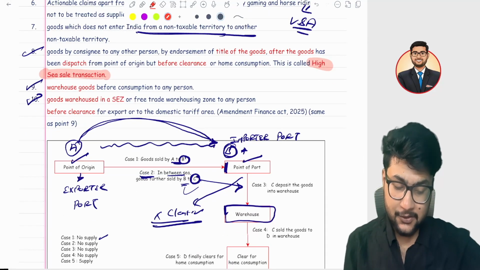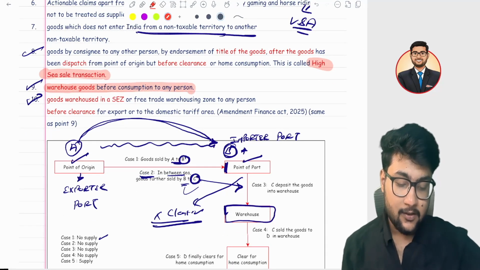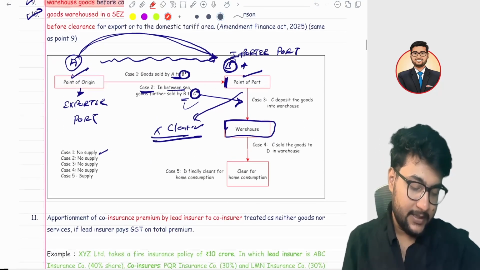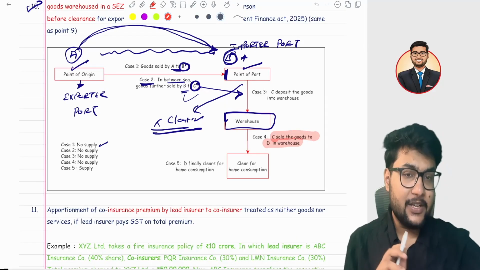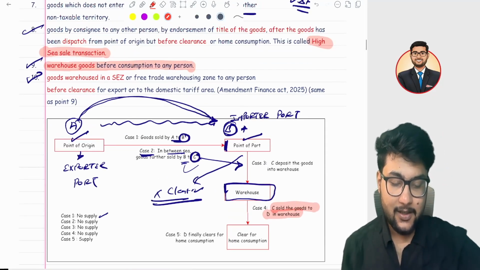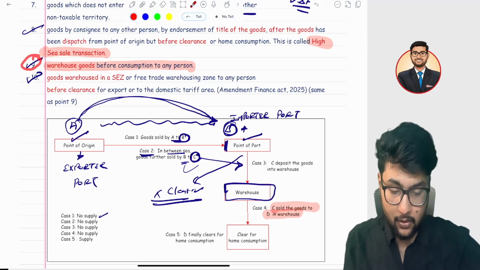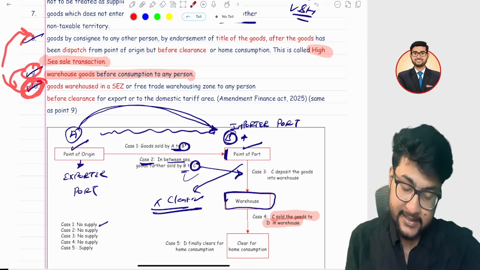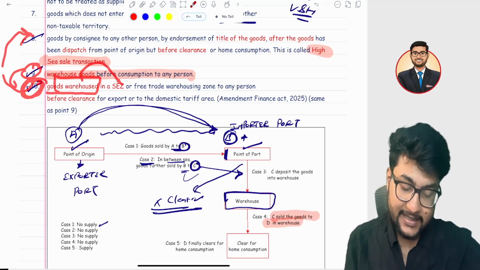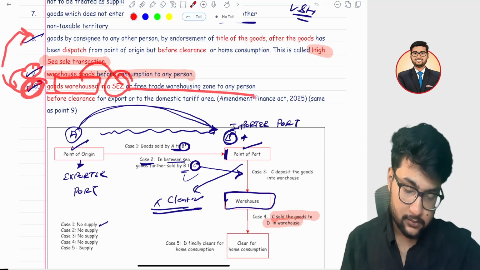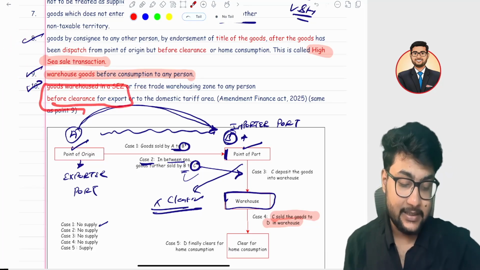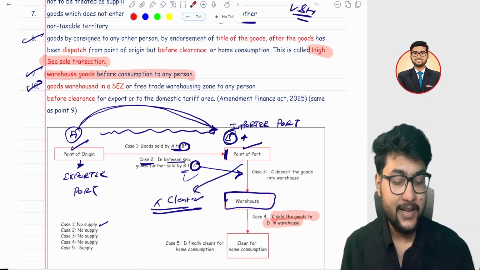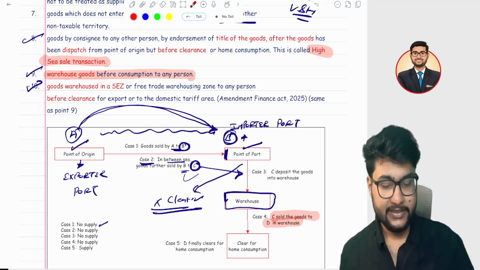Another is anything you have sold when the goods are in a warehouse before home consumption, that is also not a supply. In the case where C sold the goods to D in the warehouses, that transaction is not a supply as per point 9. Point 10 is similar to points 8 and 9. In this case, if any goods are in a warehouse in an SEZ and you haven't cleared them, and before clearance you have sold to any person, in that case also it is not a supply. I hope it is clear to you.